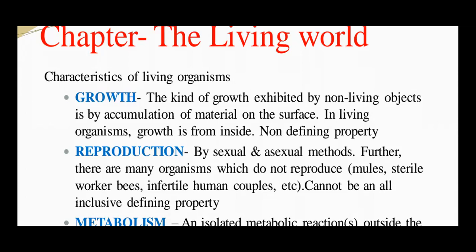For example, if you take unicellular organisms, cell division. One important thing here is in plants the growth by cell division occurs continuously throughout their lifespan, whereas in animals the growth is seen only up to a certain stage. The kind of growth exhibited by living things and non-living things is quite different. For example, the growth exhibited by non-living objects is by accumulation of material on the surface, whereas in living organisms growth is from inside.